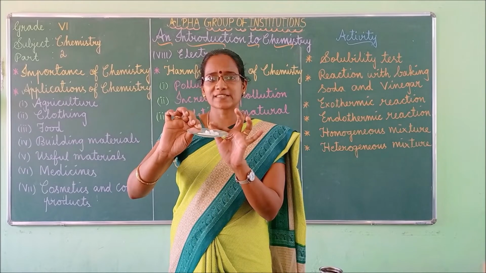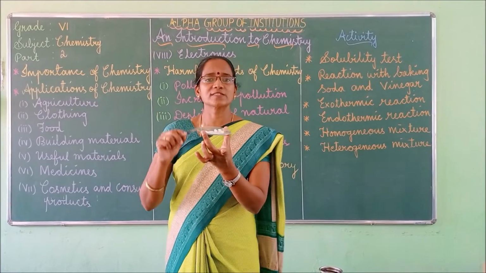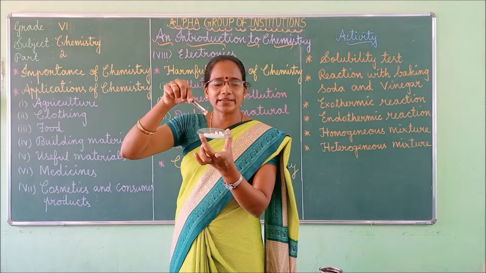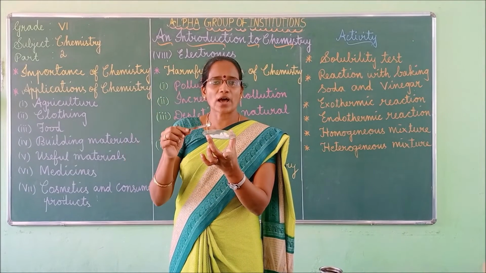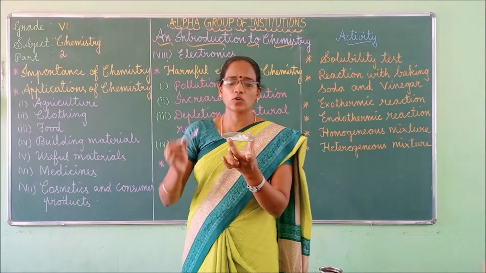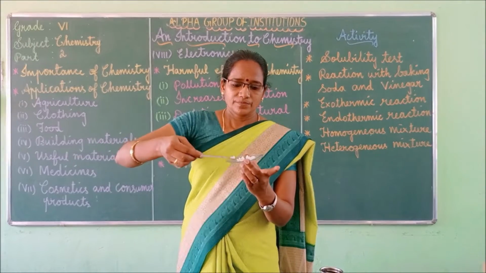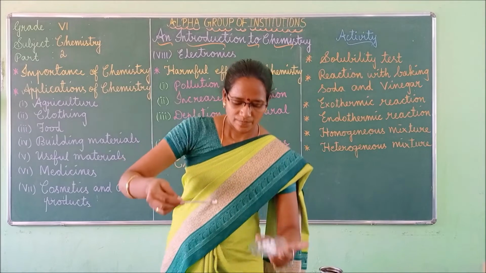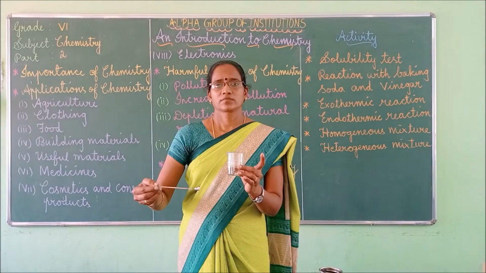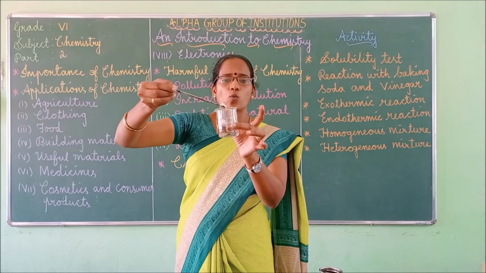You should not touch this chemical, so you have to use this chemical by using a spatula only. It just looks like a pellet. It's an inorganic compound and its formula is NaOH. NaOH means sodium hydroxide. Now I am going to take some pellets and put them in. So I am going to add some caustic soda pellets into water.